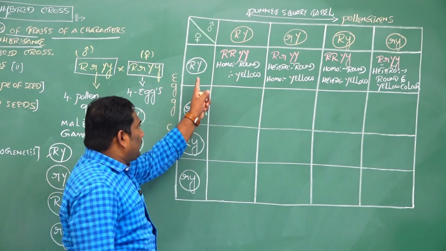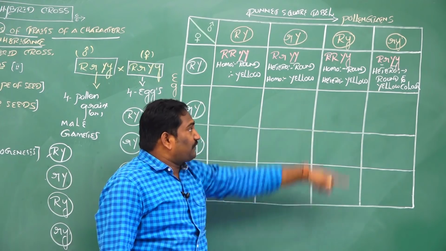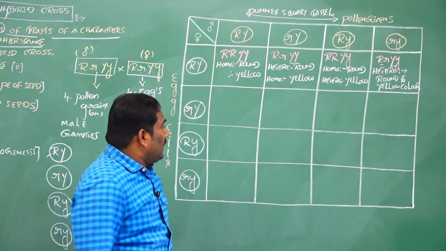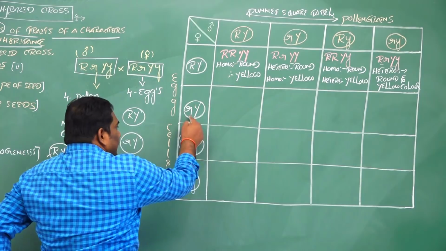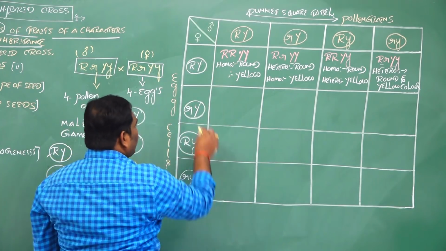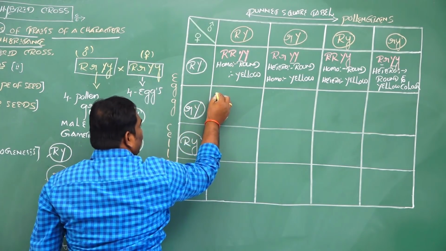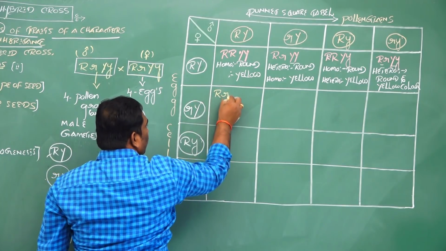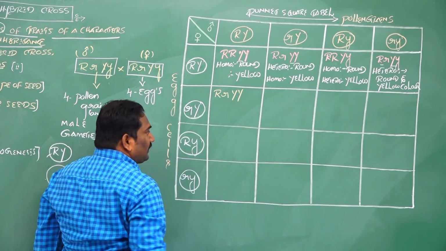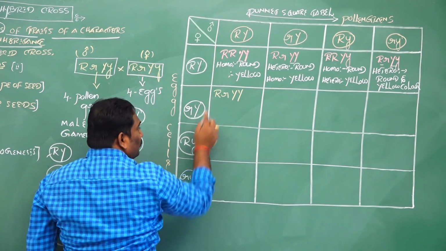By selfing between the gametes of F1 and F1, we get the first 4 offspring in the F2 generation. The next: gametes, female and male, small r, capital Y crosses with capital R, capital Y, which means capital R, small r, capital Y. For the rounded shape gene, heterozygous; yellow color, homozygous.